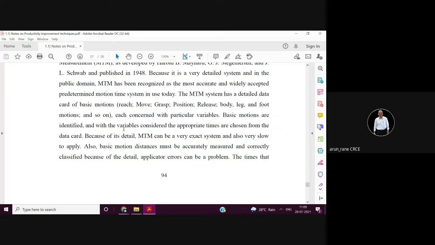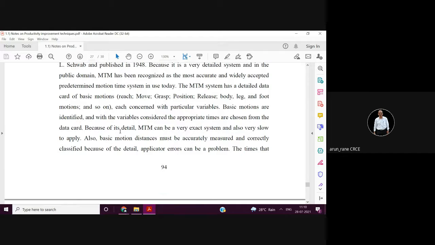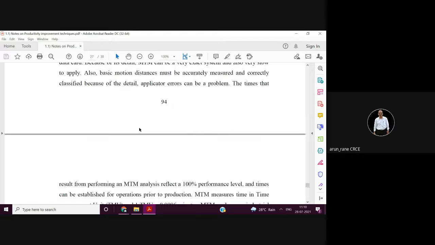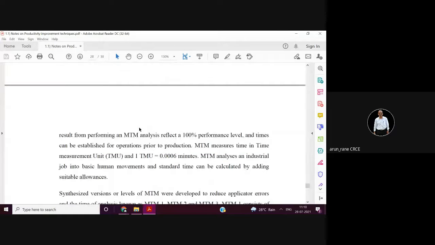Then he has to grasp, मतलब टायर को पकड़ना है, position करना है, ओके, फिर उसको लेके जाना है. He has to release. So these are the different motions. So this is what is called the predetermined motion study.